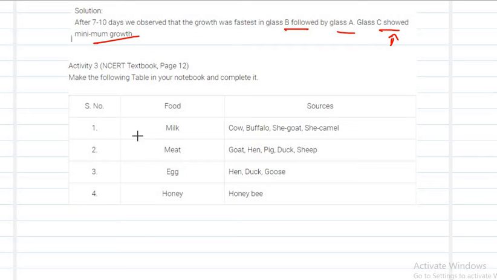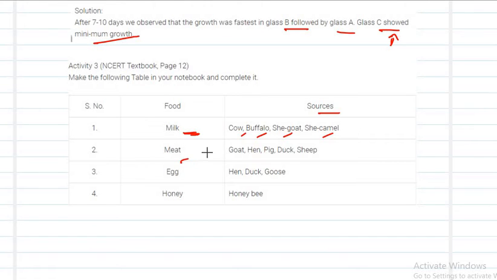In the next activity, they have given the empty boxes here, right? Food, milk. What is that milk? From where will we get the milk? We have to write the source of the milk. From cow we will get, from buffalo, goat, camel. All these are the sources for milk.